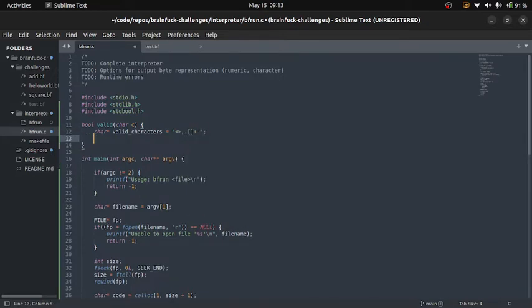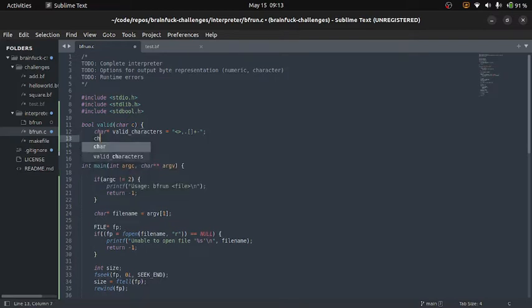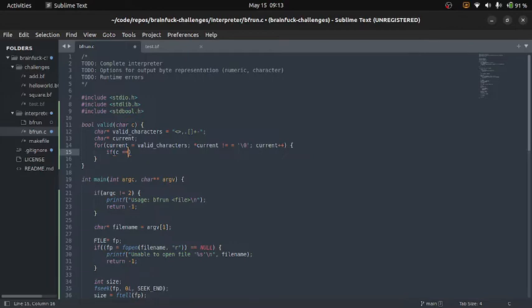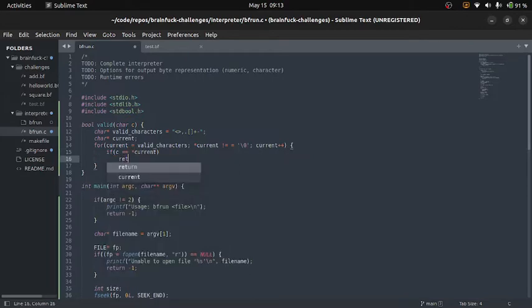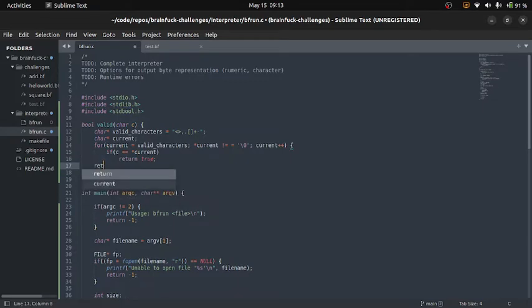And now, sorry about that. Now we'll say, okay, so for valid characters, we'll say for current equals valid characters, current does not equal the null terminator, and current plus plus, we will say if our C is equal to our current, we will return true. Otherwise, we will return false.